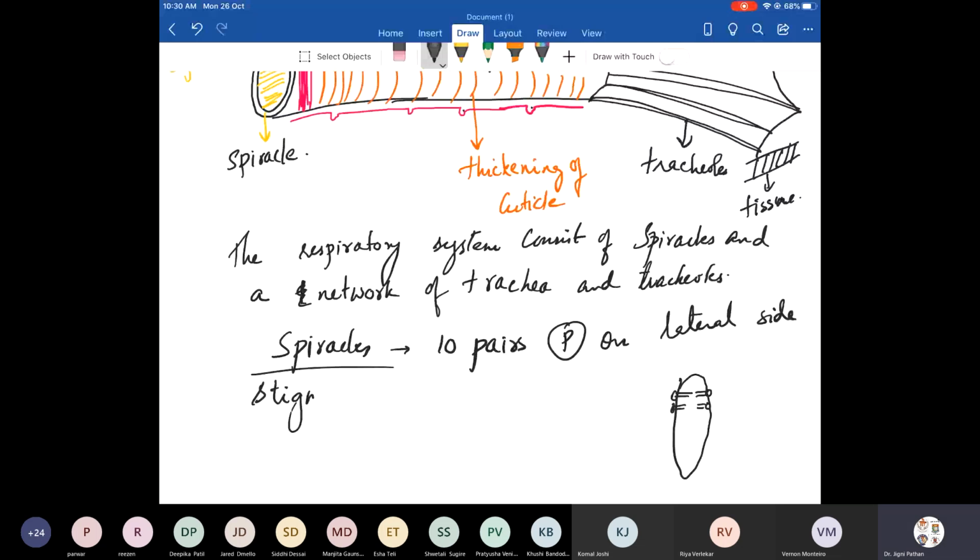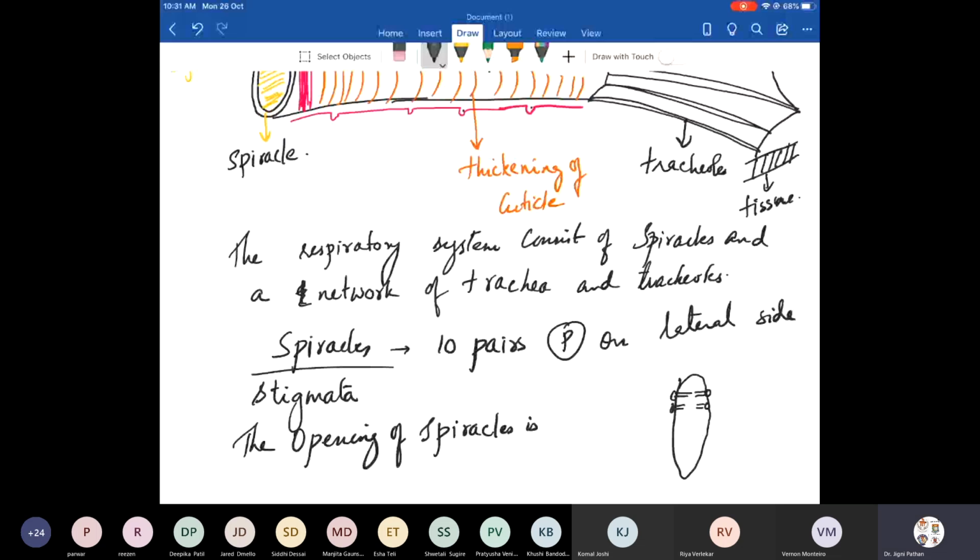Now, the opening of spiracles is regulated or guarded by sphincters. It's like a gate. There's a sphincter present at the opening that regulates the in and out of the air. It opens, it closes.